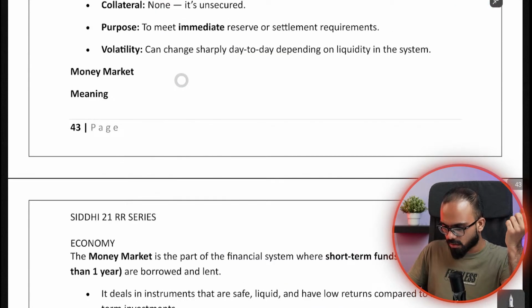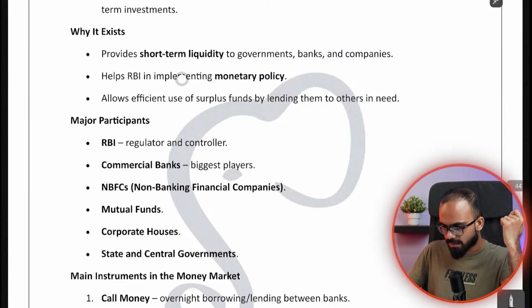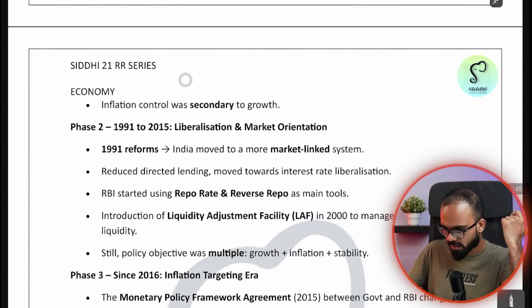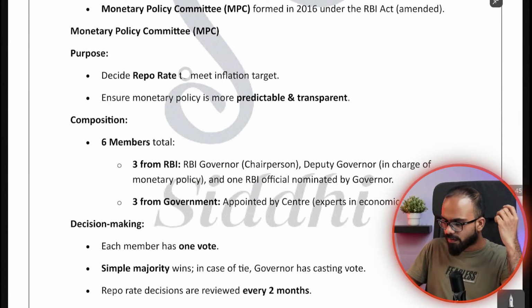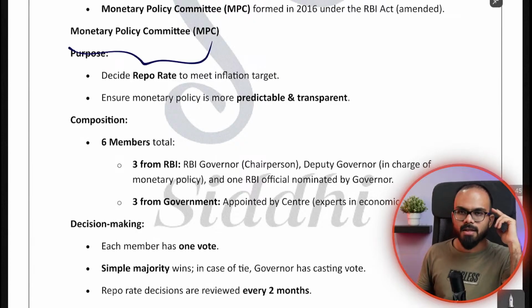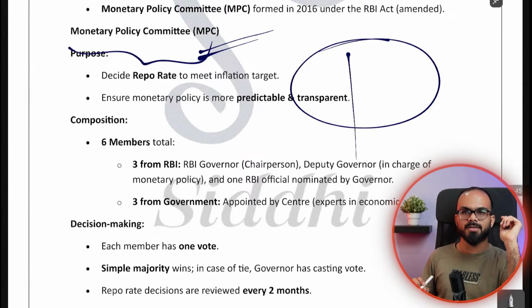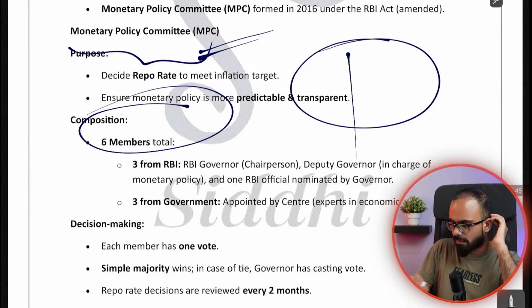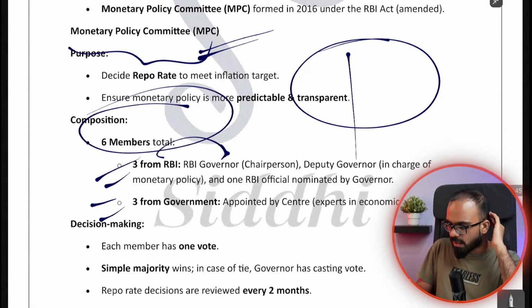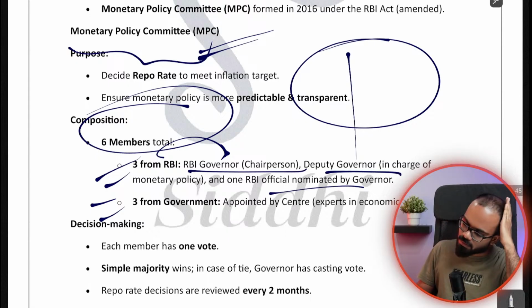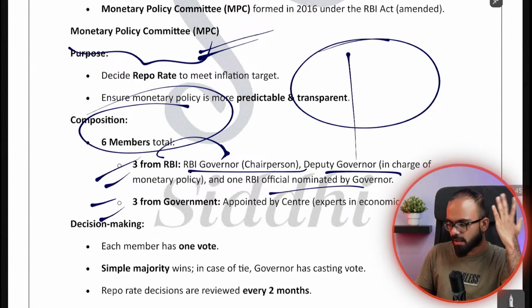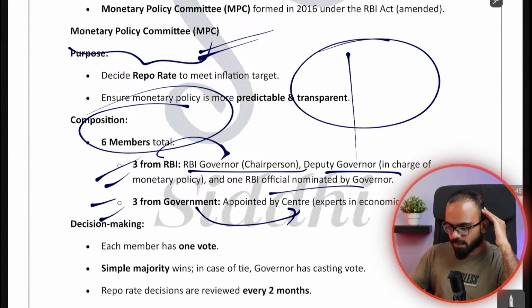I told you what the call money market is, all these things are discussed already, the participants of the call money market, etc. We were talking about the monetary policy committee, the group of people that decide the monetary policy. You call it the monetary policy committee. There are 6 members. 3 people are from RBI, 3 people are from the government. From RBI, you have the RBI governor, you also have a deputy governor, and there is one more official from the side of RBI. 3 people are appointed by the Government of India.